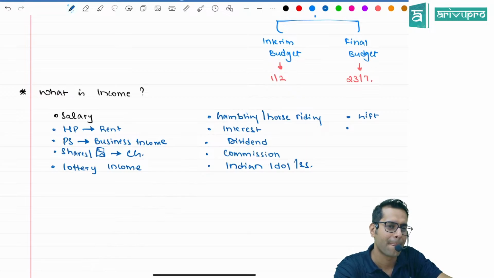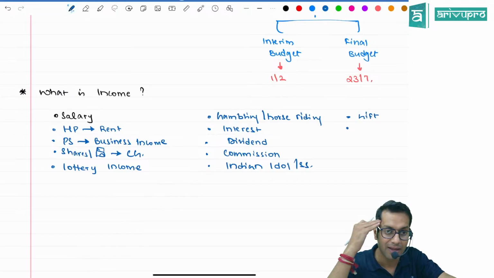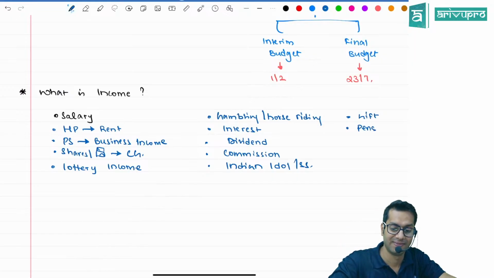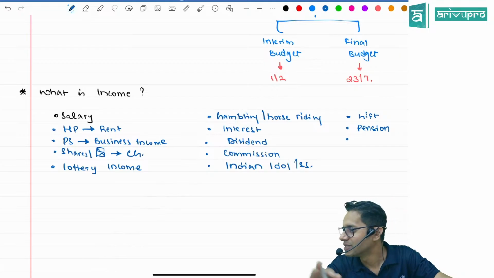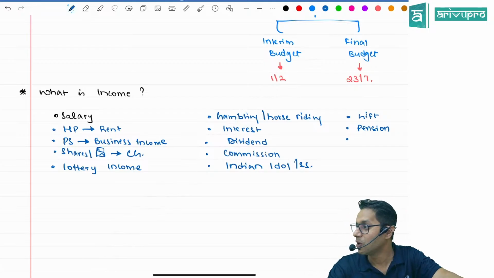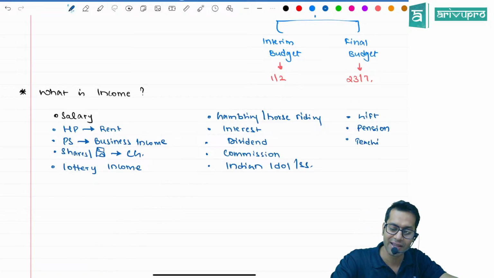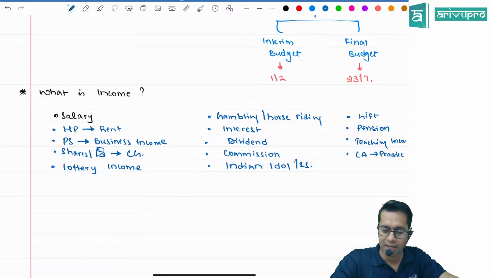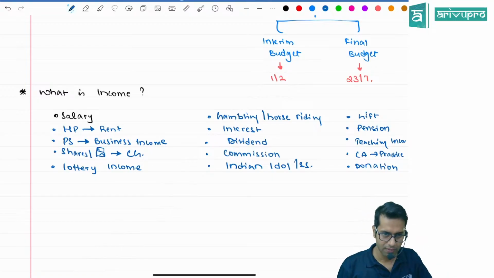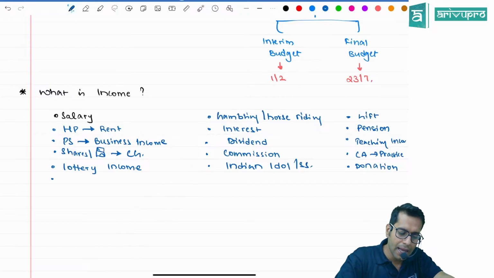Example: pension. Then what is income? Sir, pensions, income from sale of first aid, prize money. Sir, you are teaching income. Sir, you are also a chartered accountant, so you are into practice. No, sir, your professional income you are getting. Sir, donation is an income. Donation means what? Can I say income means whatever is coming in? Whatever is coming in is income. Tell me.